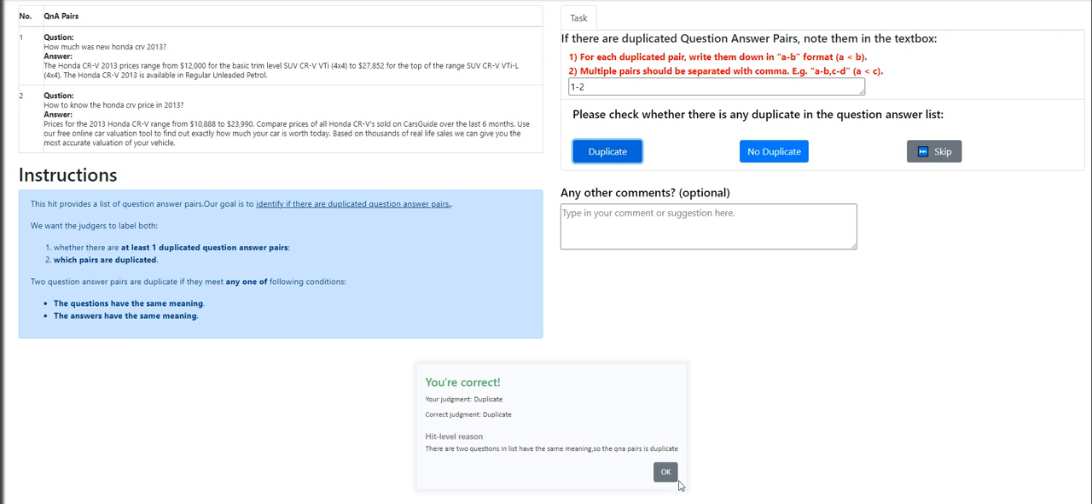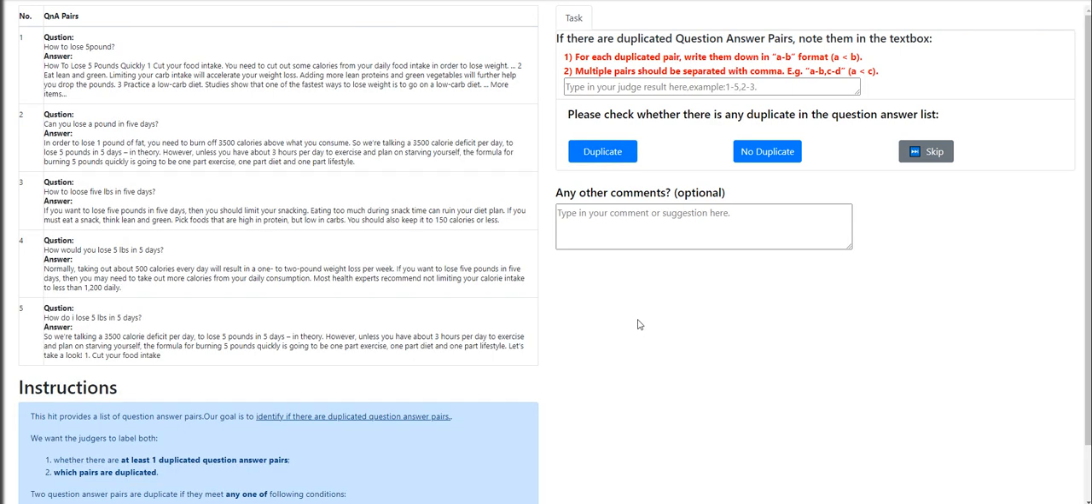They are duplicate. Okay, this is the first time I got the message. It is correct. How to lose 5 pounds? Can you lose 5 pounds in 5 days?